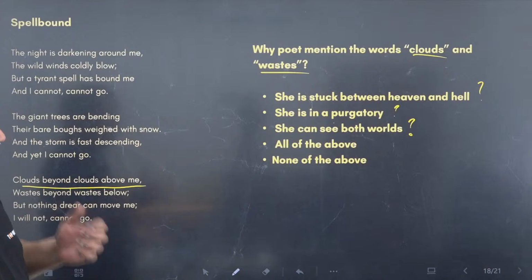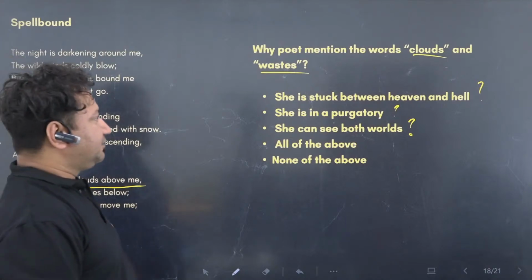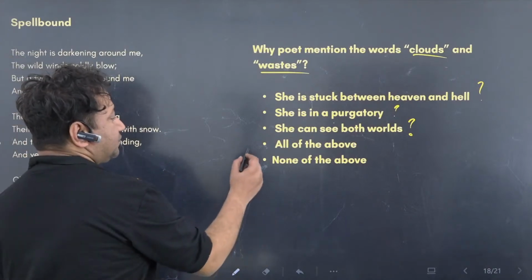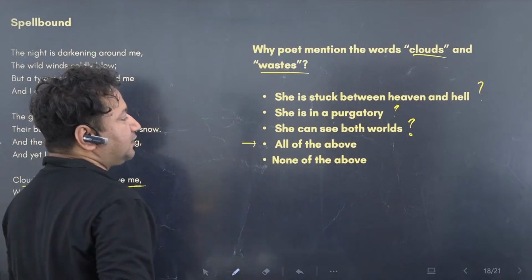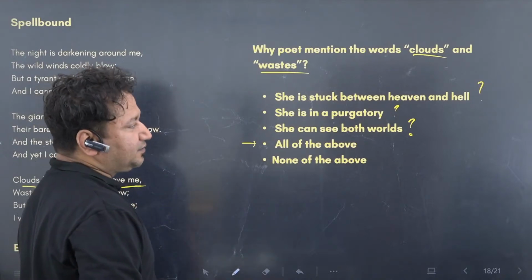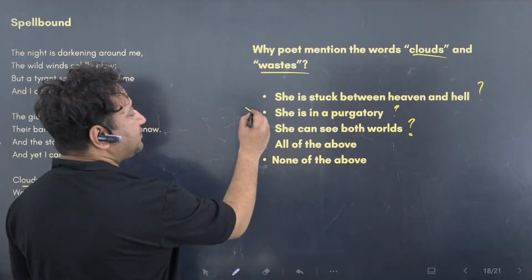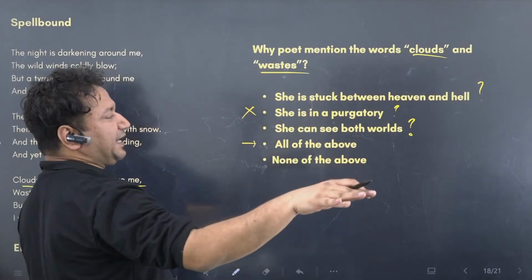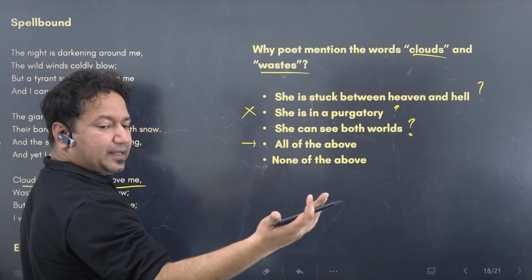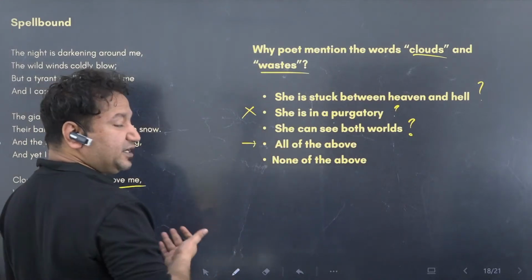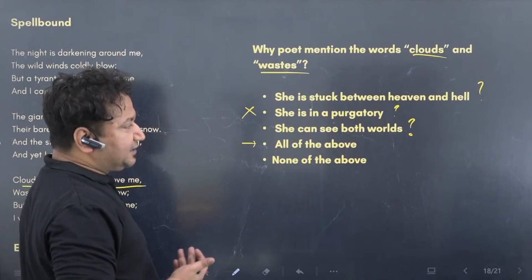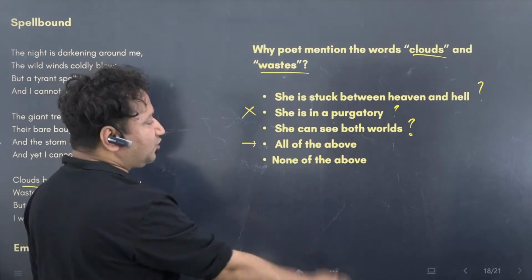So basically, because we have this all of the above, can you mark that? Not really, because someone is in a purgatory. This is a too specific case, very specific. We do not have enough information about that. We can interpret it somehow. It's a poem, but that is too specific. That is why we cannot go with B.